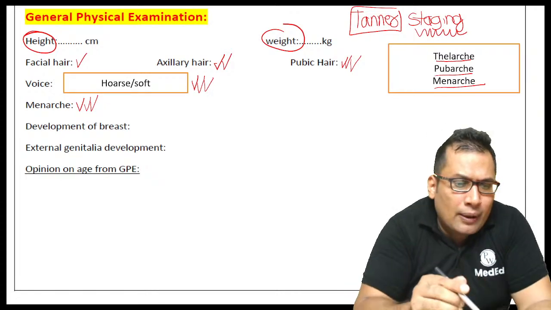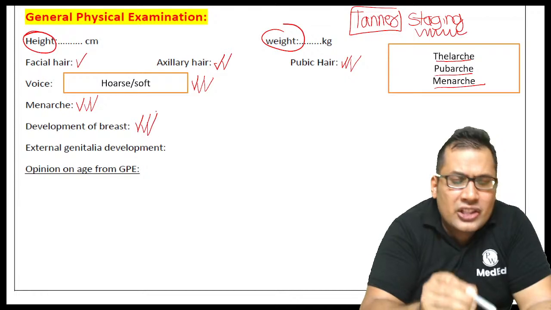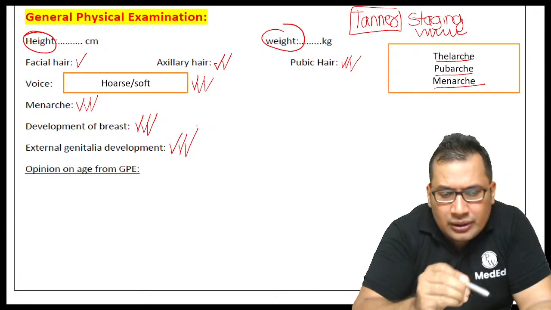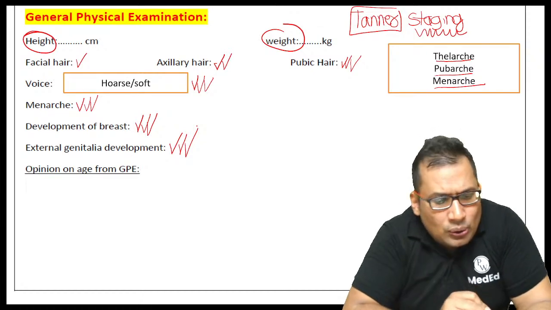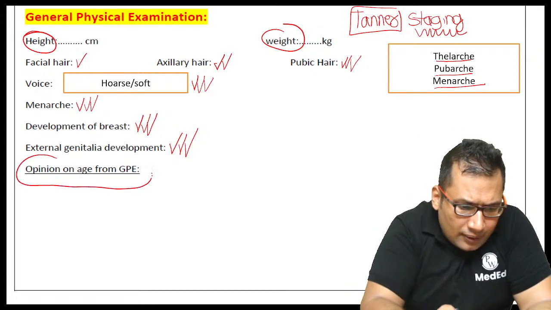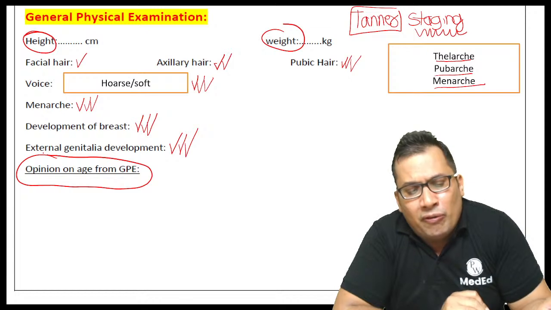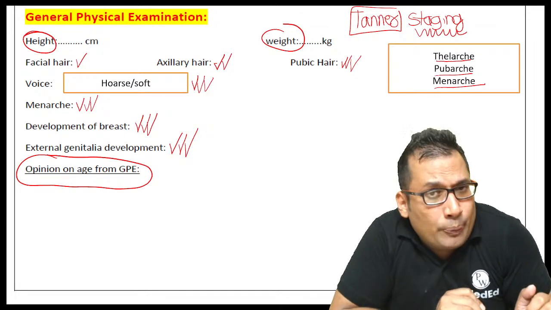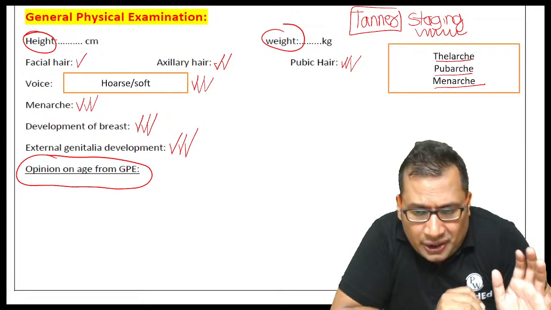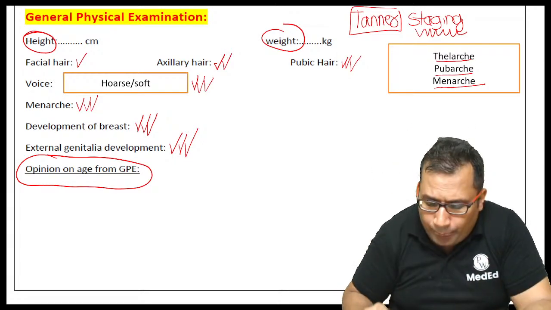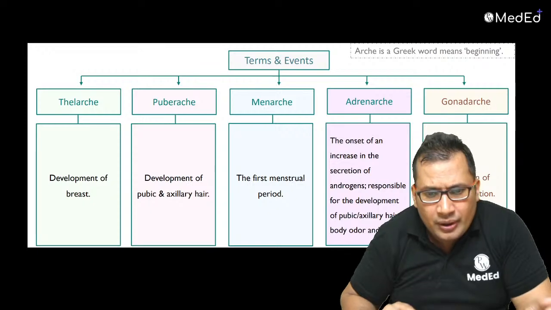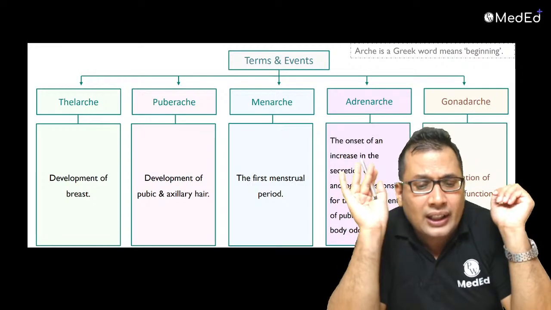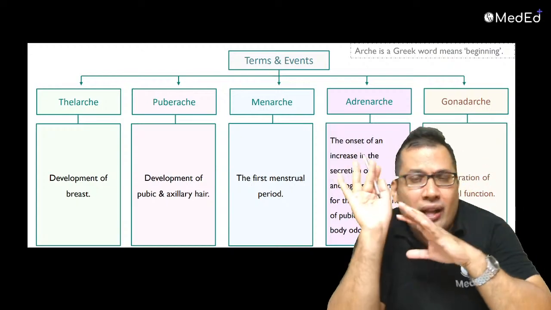Development of breast, again Tanner staging. External genitalia development, again Tanner staging. So opinion of age from general physical examination you need to mention in the first part. It is not the final opinion, it is opinion from general physical examination. Let's see how to give opinion briefly. Before that, you must know what is thelarche, pubarche, menarche, adrenarche, gonadarche.